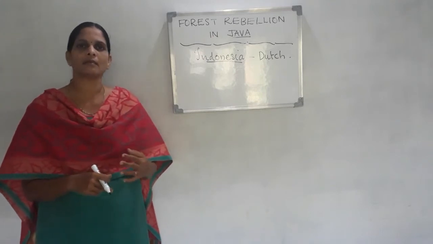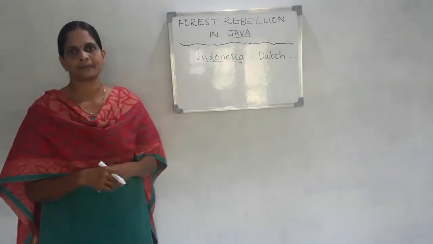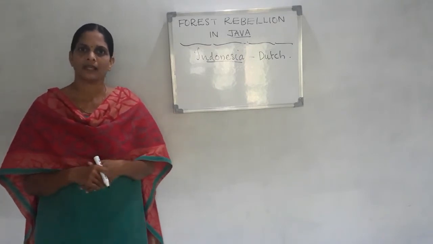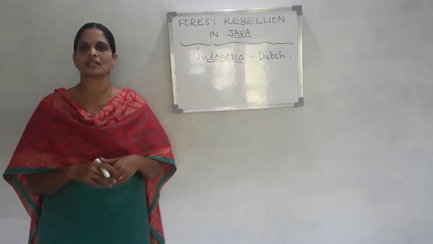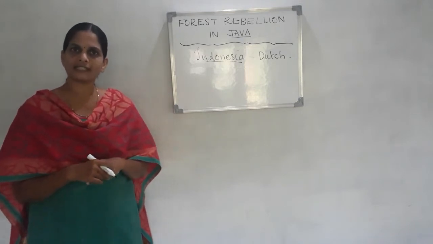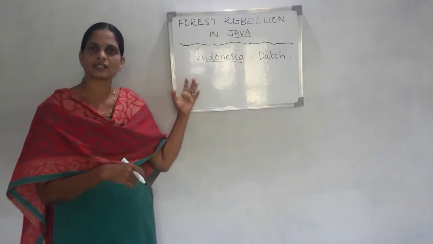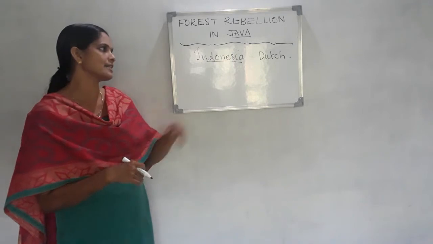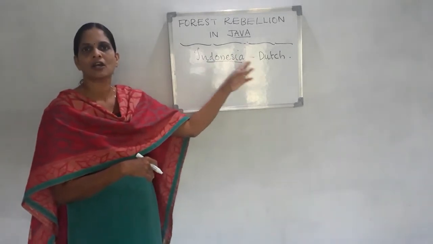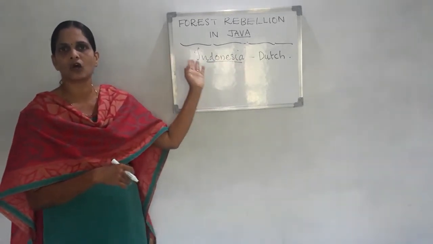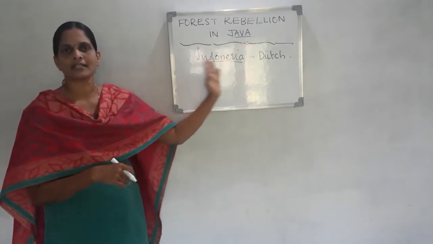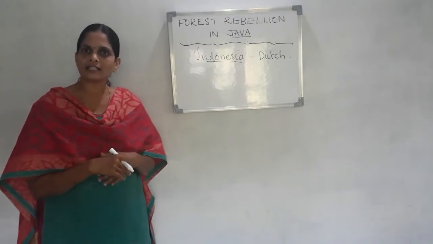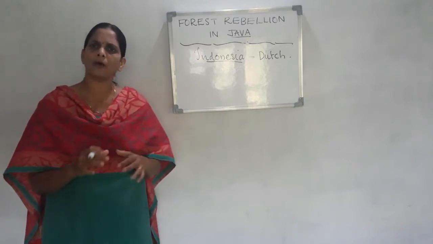At the same time, the Dutch wanted wood and timber for making ships and for industrial production. They wanted raw material. Java was very rich in forest raw material. That's why the Dutch established colonies in Java. In order to utilize these forest products in Java, they made many policies.